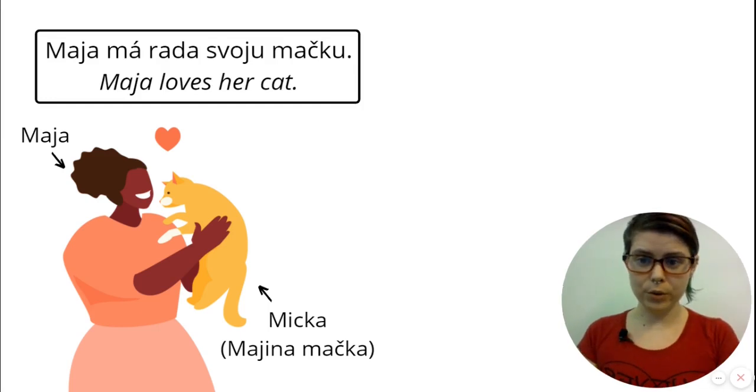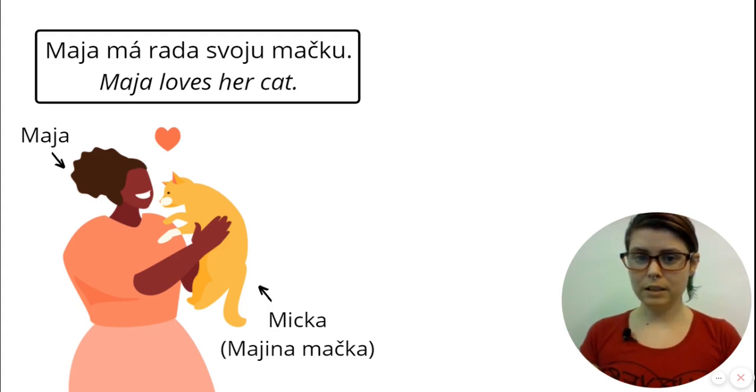We use svoju in this case, svoju, because Maja is the owner of the cat, grammatically speaking, and Maja is also the subject of the sentence. So the subject is the owner, that means I have to use svoj, or svoju in this case. You can see that svoj also has different endings for different grammatical categories. So svoju is the accusative singular feminine form.